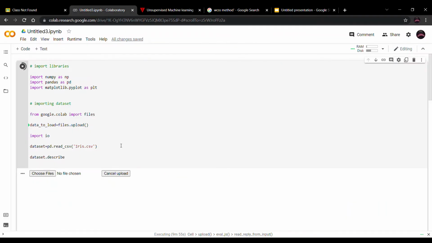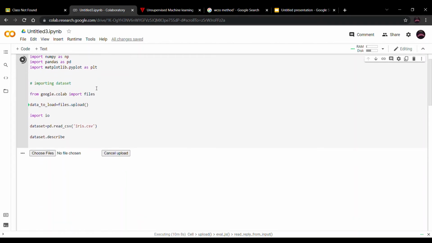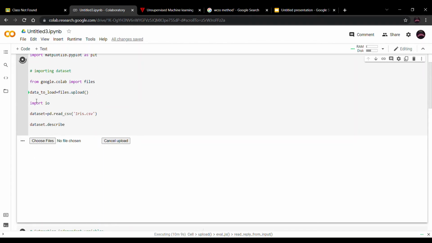So first we are importing all the libraries in Python, that is NumPy, Pandas, and Matplotlib for plotting the graph. After that we are importing the dataset from Google Colab import files.